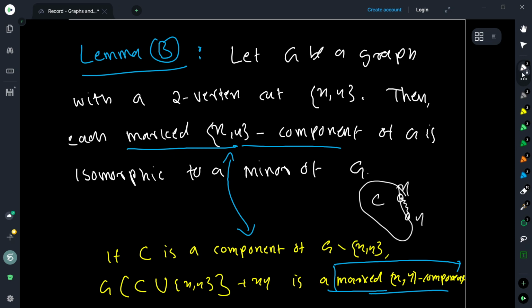Well, since the graph has a 2-vertex cut, you have at least two components.